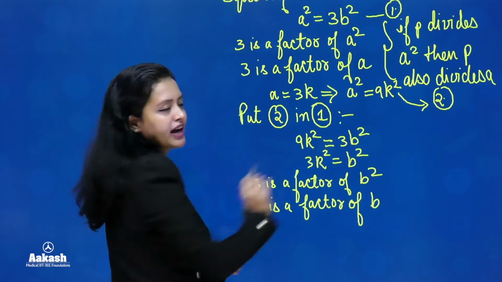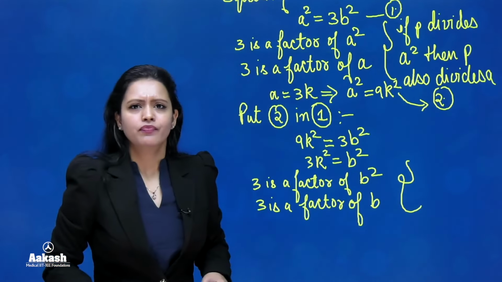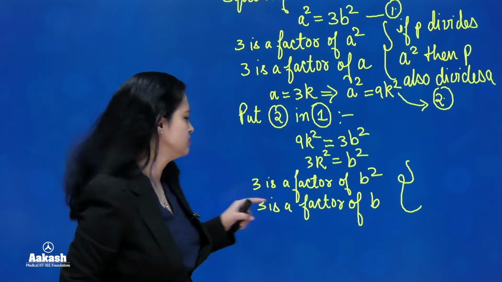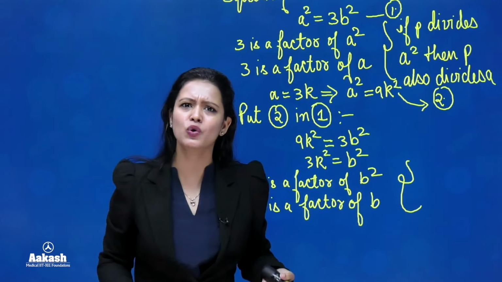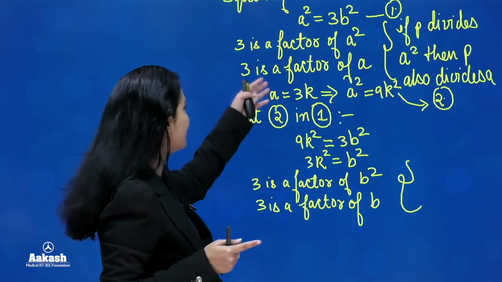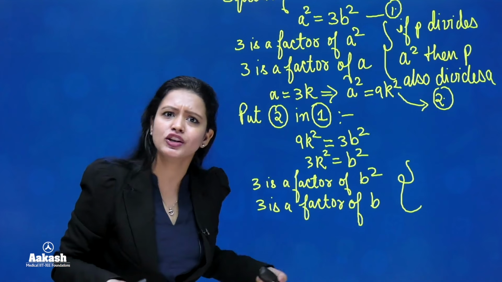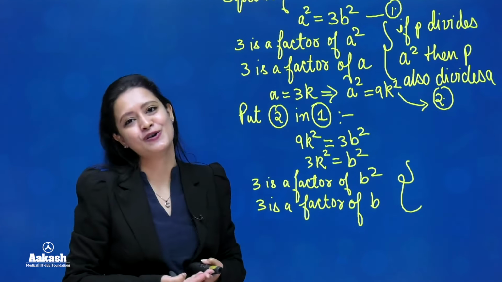The same theorem we are using here also. You can write it. Acha, 3 is a factor of a, 3 is also a factor of b. Then how can you say that a and b are co-prime? Because remember, we assumed that a and b are co-prime. But we have proved here that a and b are actually not co-prime. They have a common factor 3. And that means our assumption is wrong.